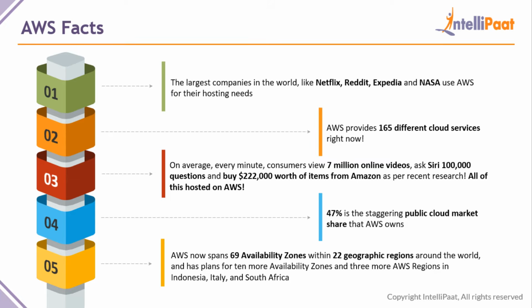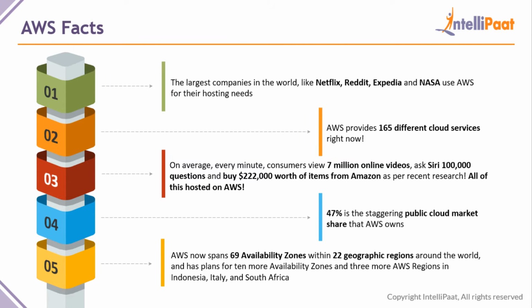So all of these companies use AWS for their hosting needs and for their cloud needs. So if a company like Netflix and NASA can use AWS, why can't your startup? Then AWS provides 165 different cloud services right now. The number of services AWS provides is increasing day by day. They are working on a lot of services.